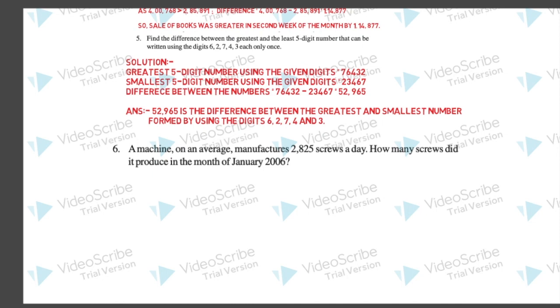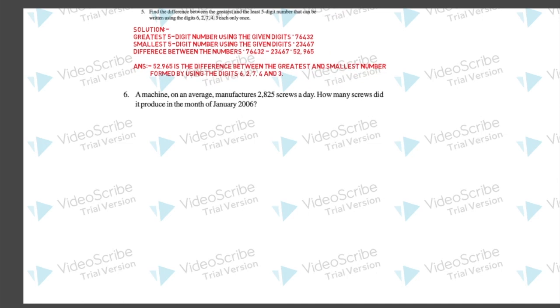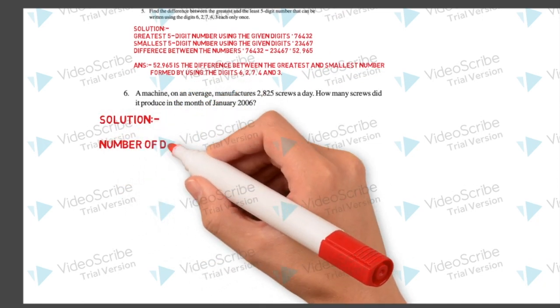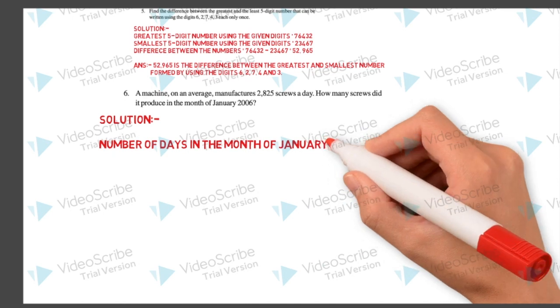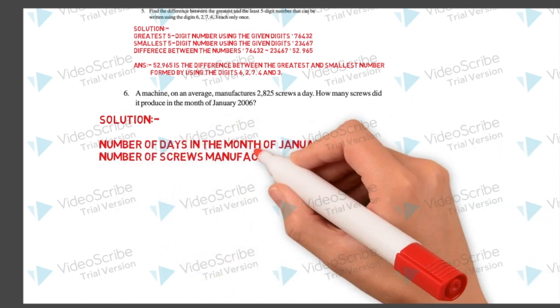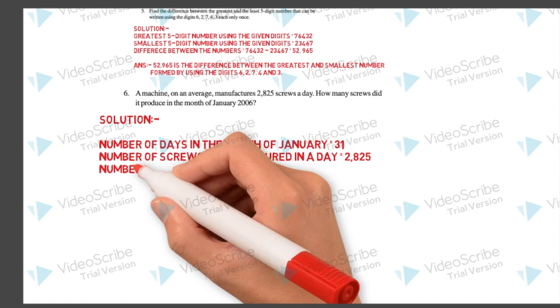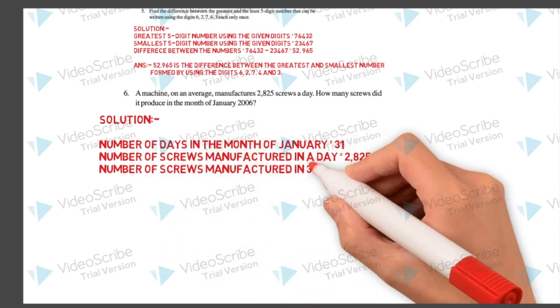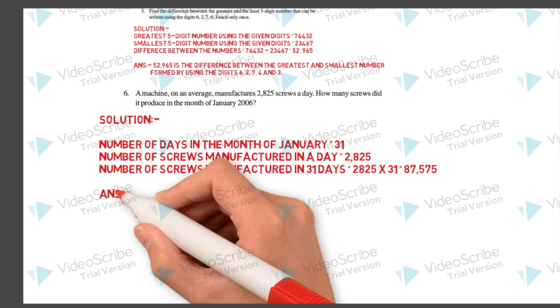Now the question number 6. A machine on an average manufactures 2,825 screws in a day. How many screws did it produce in the month of January 2006? So number of screws produced in one day are given, and you have to find out in the month of January how many screws were produced. So number of days in the month of January, first of all you must know, 31 days. So number of screws manufactured in one day, 2,825. So number of screws manufactured in 31 days by the machine, you will multiply.